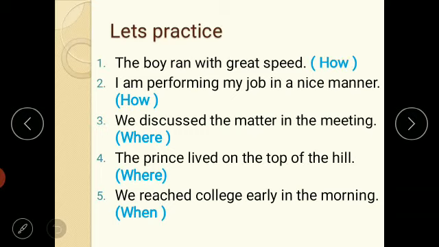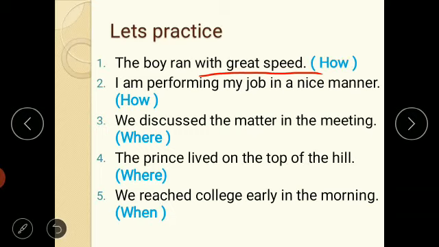Sentence number 1. The boy ran with great speed. In the following examples, you have to identify the adverb phrase. The boy ran with great speed. How did the boy run? And we get the answer, with great speed. So with great speed is the adverb phrase.